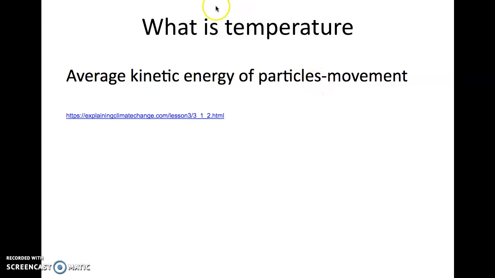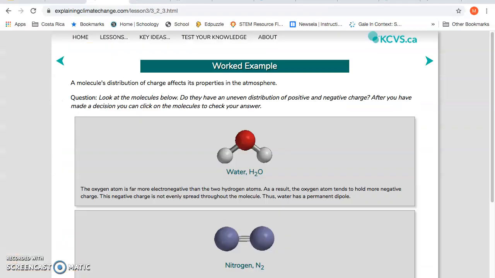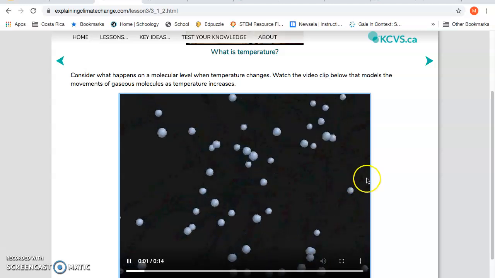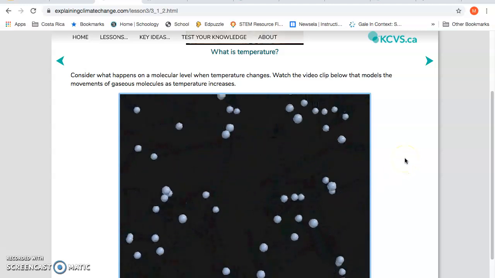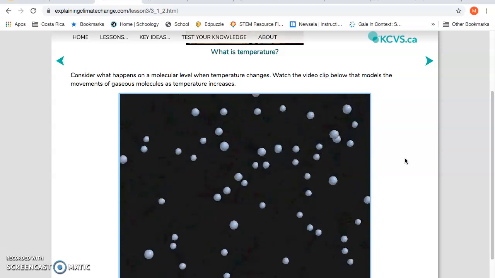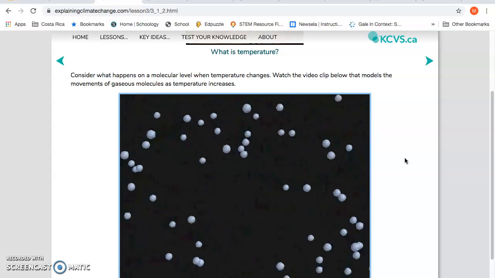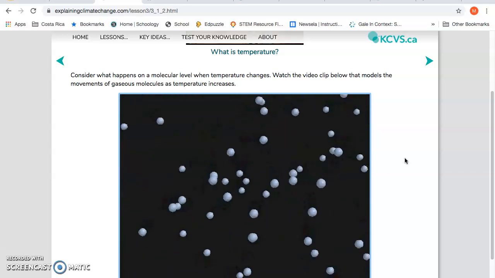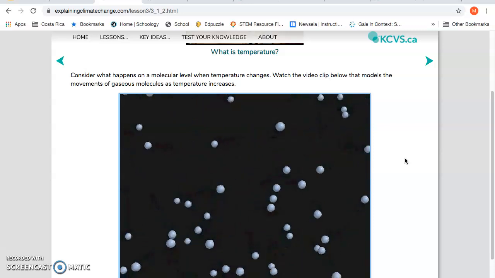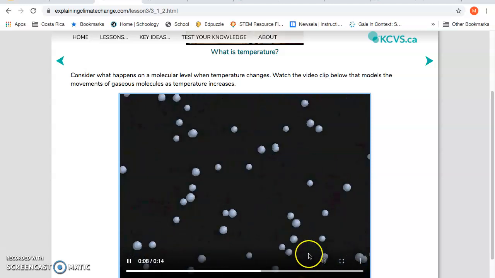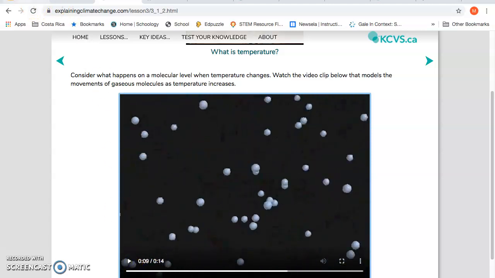I want to point out that when we talk about temperature, we're talking about the average kinetic energy of particles, in other words, movement. So let me show you what I'm talking about. So we're done with this. Okay. So here are some molecules, and the video is going to speed up. In other words, it's going to increase temperature, so you can observe as it's speeding up, it's becoming hotter. Okay, so temperature is increasing in movement. Okay, so very low temperature, very high temperature. Okay, so I want to point that out.